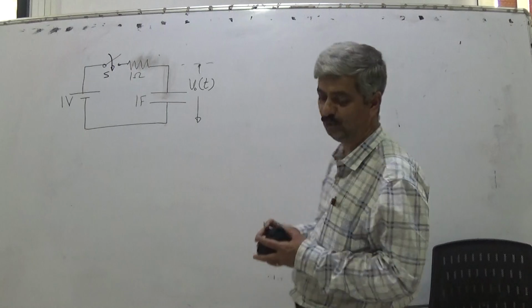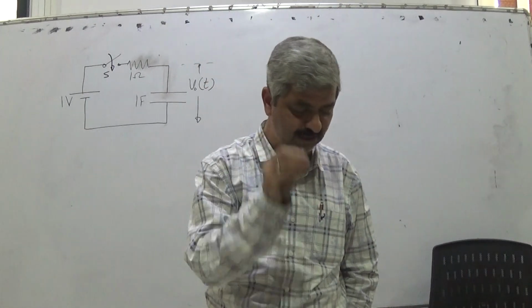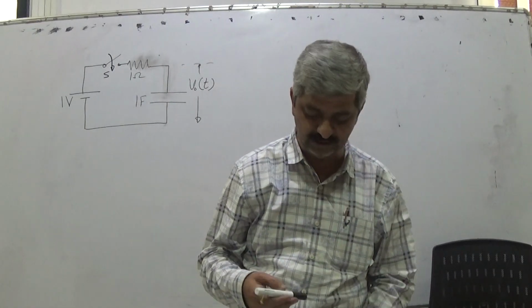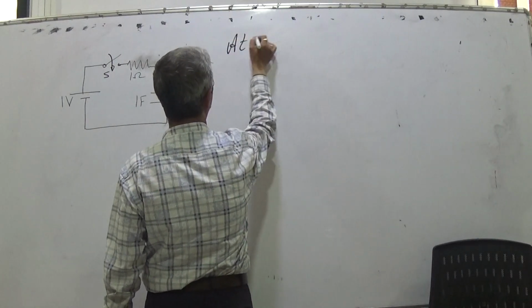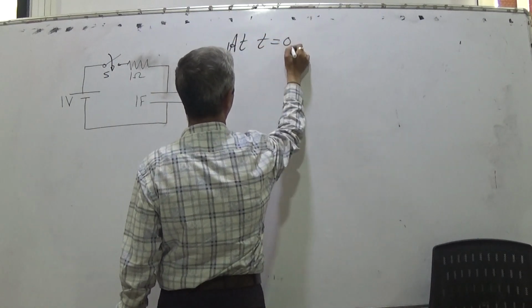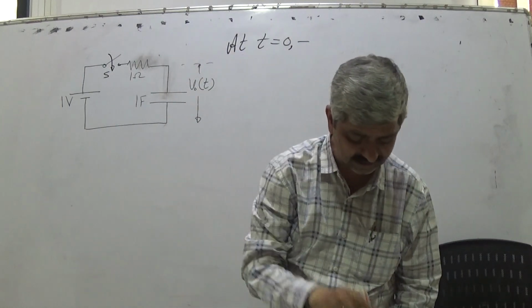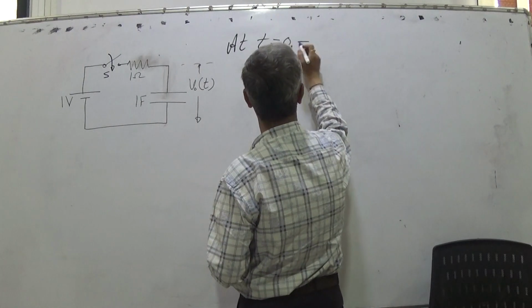So when I close the switch at t equal to 0, we need to calculate, I ask the question, how much current will flow at t equal to 0.